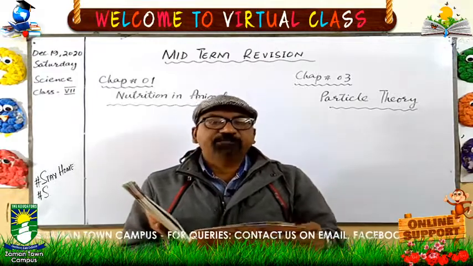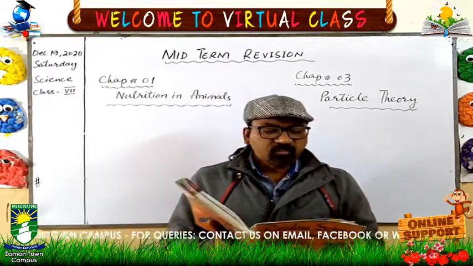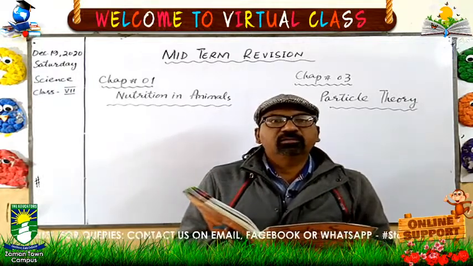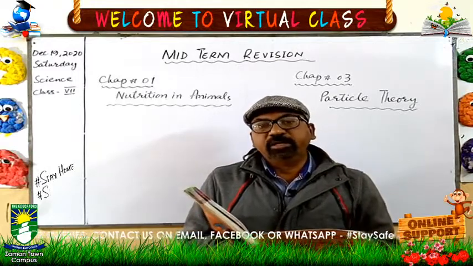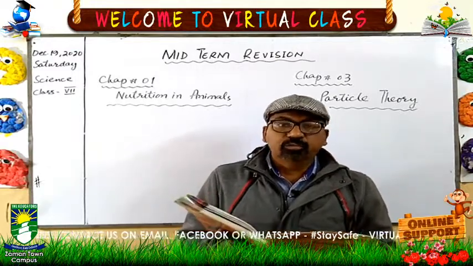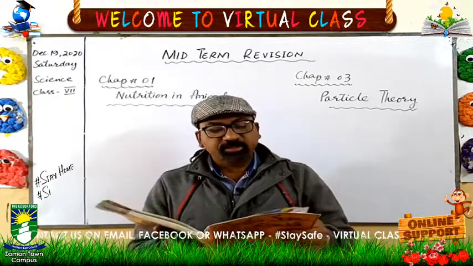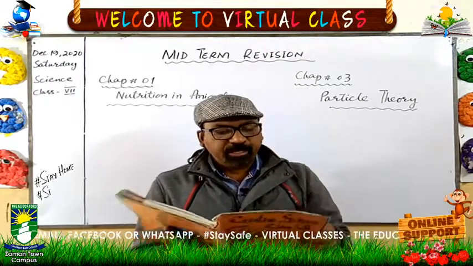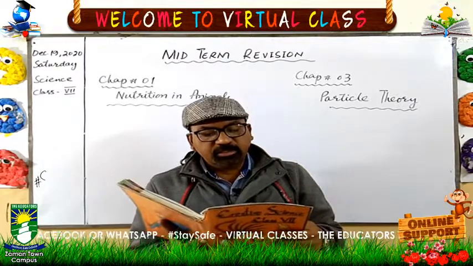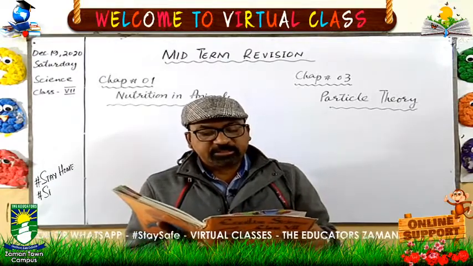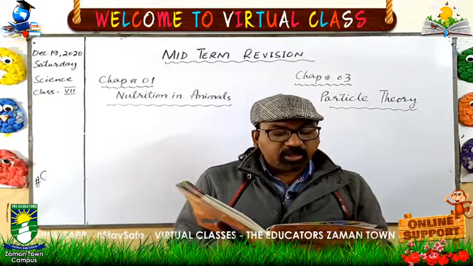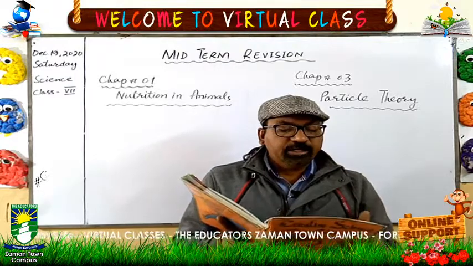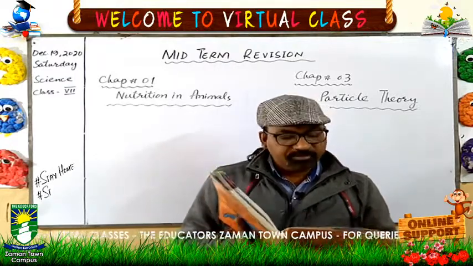Parasites. Parasites are the animals which get food from other living organisms. They live on the body of their host, or they live inside the body of their host, and they get food from the other living organism. They are called parasites. Tapeworm, roundworm, ticks, lice, these are called parasites, because ticks and lice live outside the body, and tapeworm and roundworm live inside the body, and they all are examples of parasites.